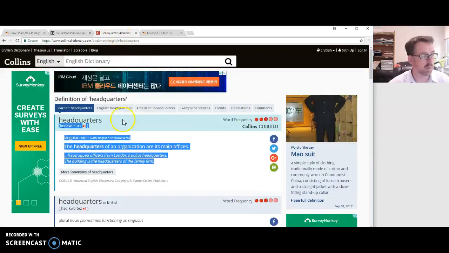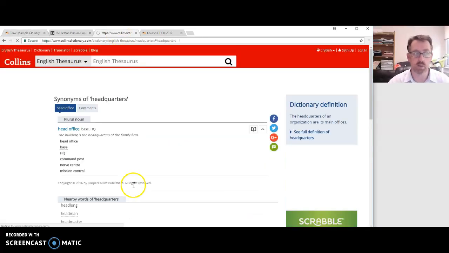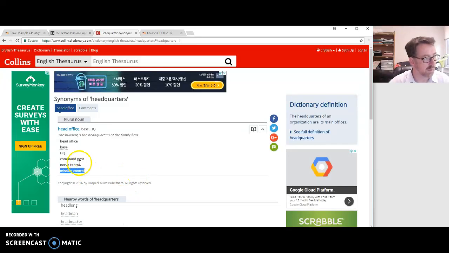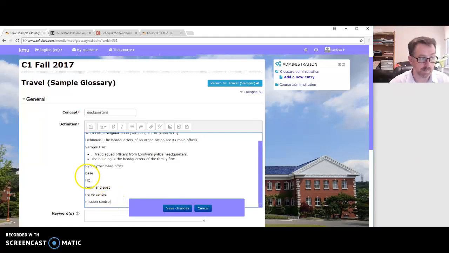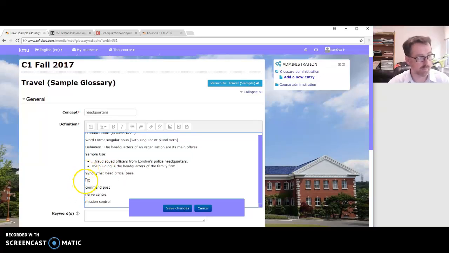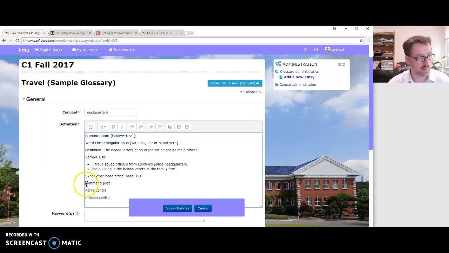If I go to headquarters back here, there's more synonyms for headquarters there. I can click on that. Oh, I've got loads here. And I can pick some of these, I'll pick all of these, copy again, and this time I want to, again, paste them in as plain text. Okay? Now if I want to, I can just, like this, comma, it's easier for your group to read later on. I think I made a mistake here. And one more, like this.